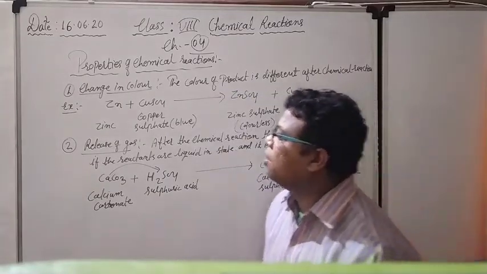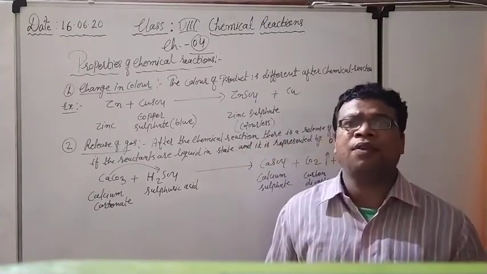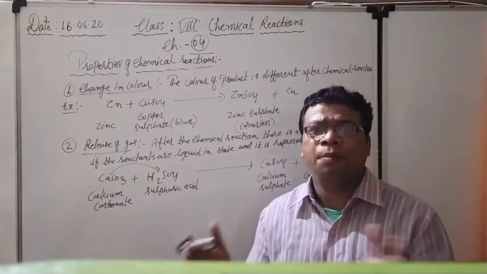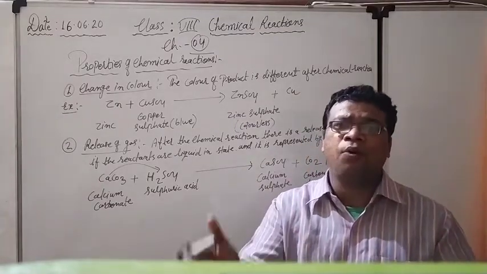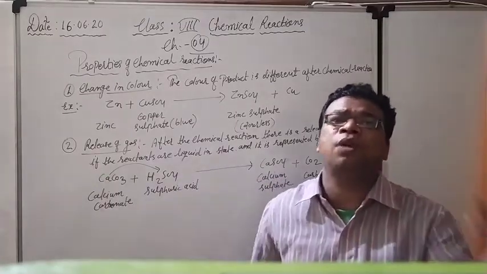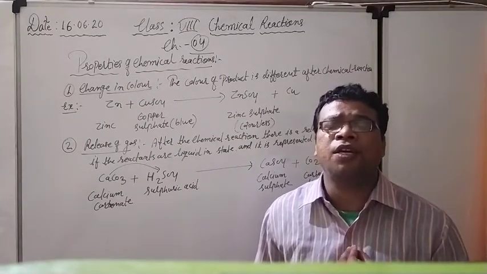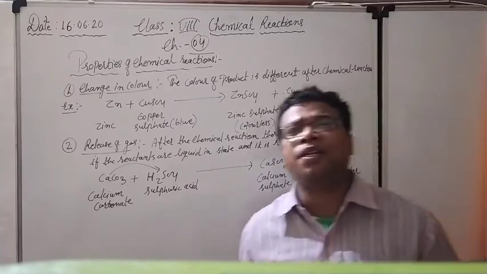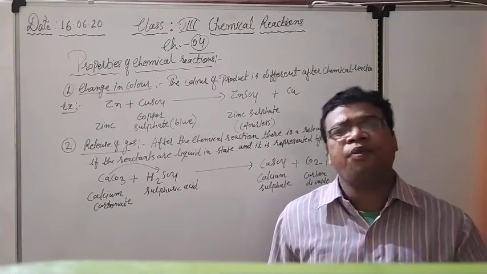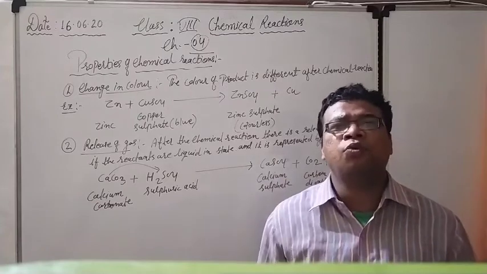Okay, so see here, the first property is the change in color. What is the meaning of this? If there is any chemical reaction, it means that two or more substances have reacted with each other, and after that they make a new substance. That is the basic about the chemical reaction. Whenever I talk about the chemical reaction, one thing you have to be clear about in your mind. Every time, most of the time it is two, sometimes it is 2 or 3 also.